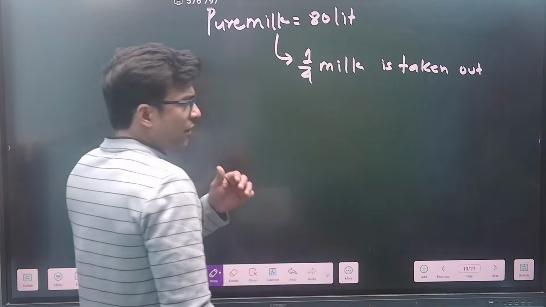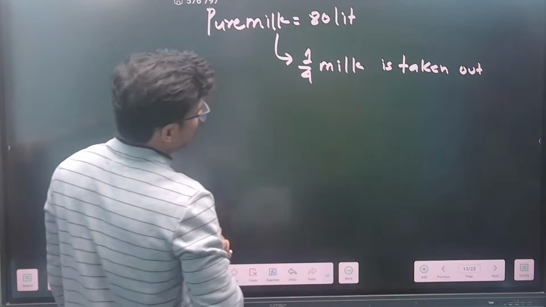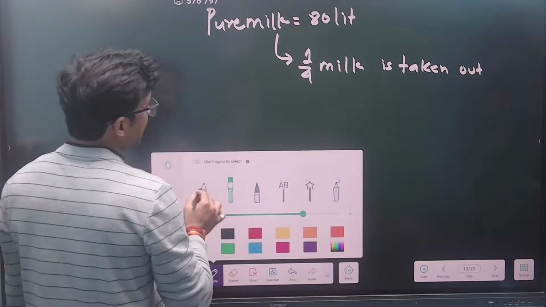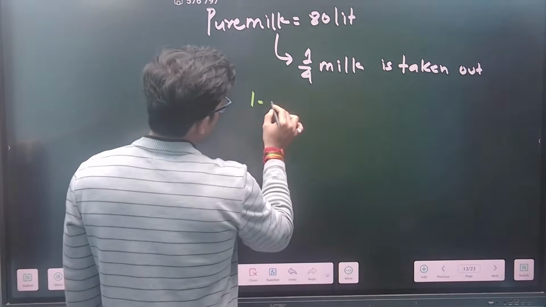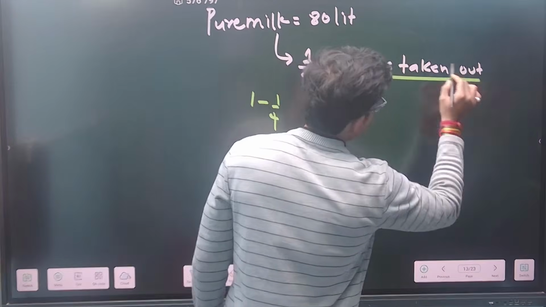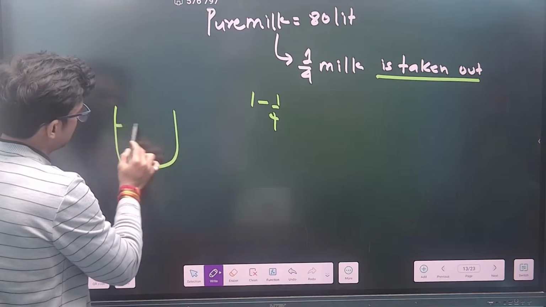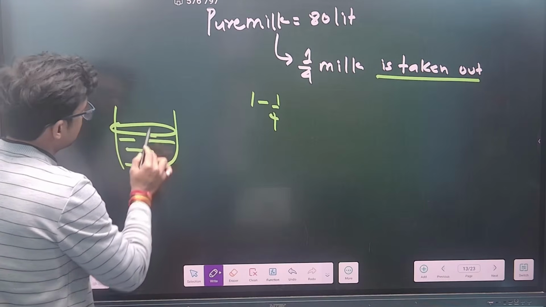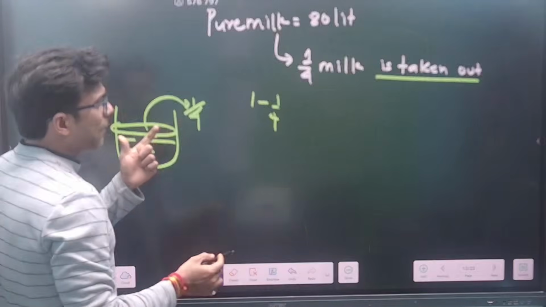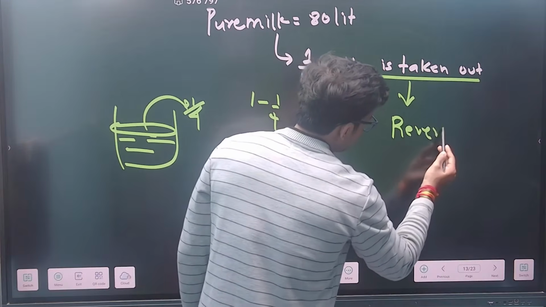So now try to understand, I know that pure milk is 80 liters, but if I assume that my milk is 1, then 1/4 is taken out, right? Somebody has taken out 1/4 from the pure milk. So my point is that always apply reverse engineering.